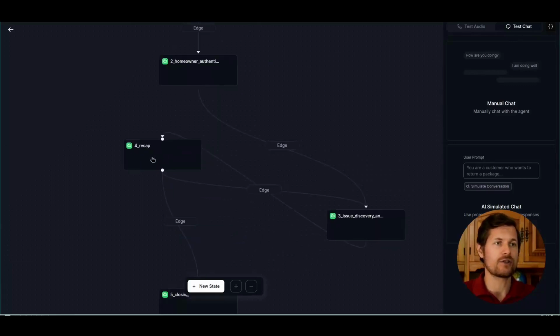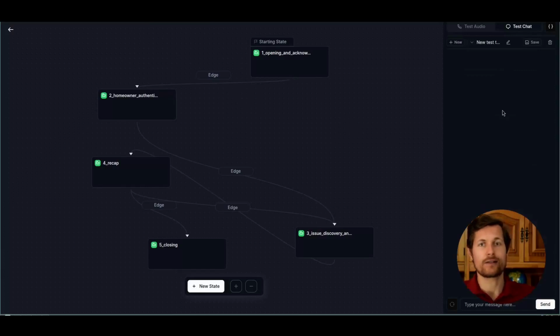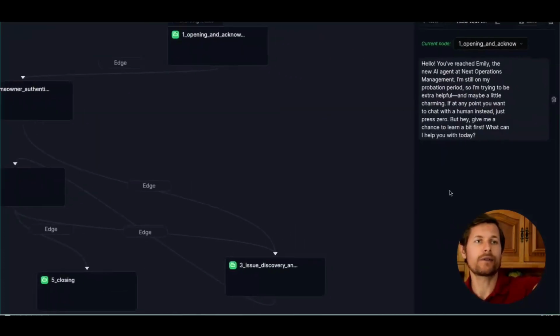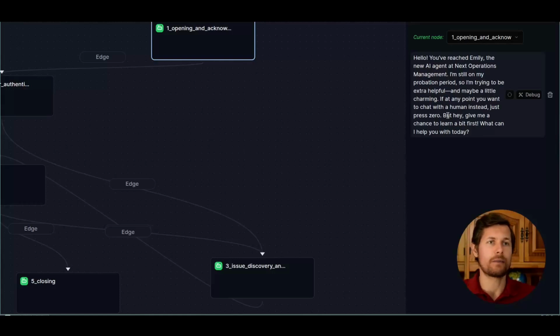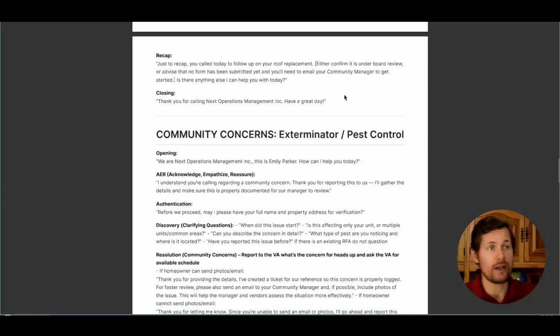All right, I will just reorder this here, visual follow, and I will click manual chat, and then it starts with the AI agent. It will say, hello, you reached Emily, and so on. How can I help you today? So we're going to have a look at a concern because this is what we are here to test today.